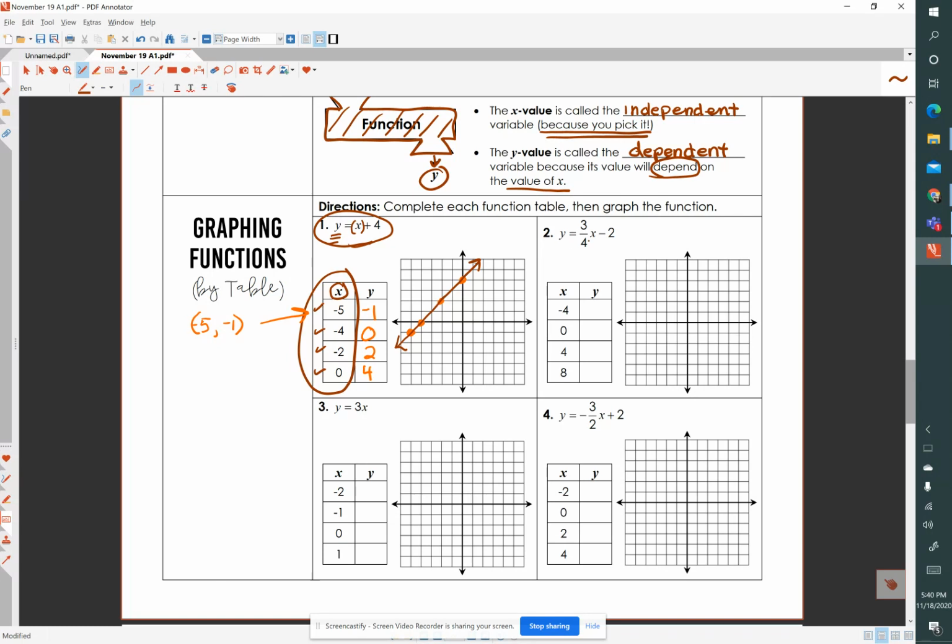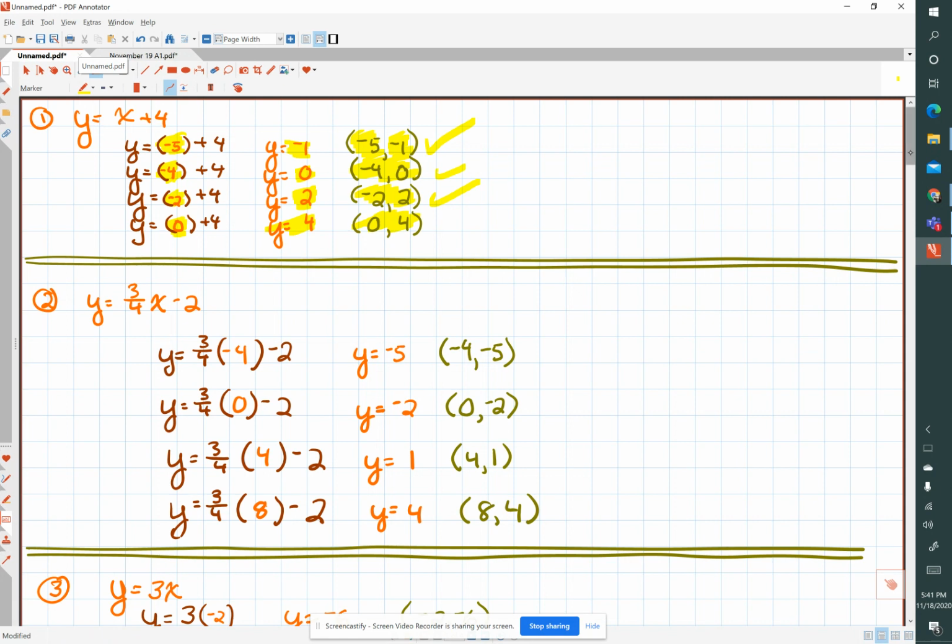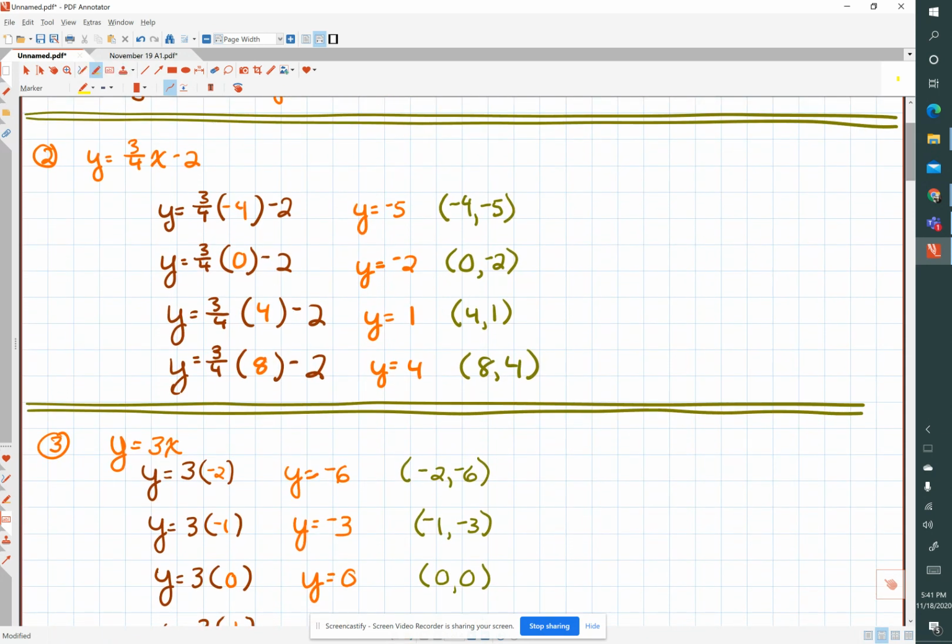So number 2, we have a new equation, y equals 3/4 x minus 2, and we're given the values -4, 0, 4, and 8. So we're going to put parentheses around x, always use parentheses, and we will continue to evaluate. So number 2, we have y equals 3/4 x minus 2, and we're substituting when x is -4, y is -5, and here's our first ordered pair, -4, -5.